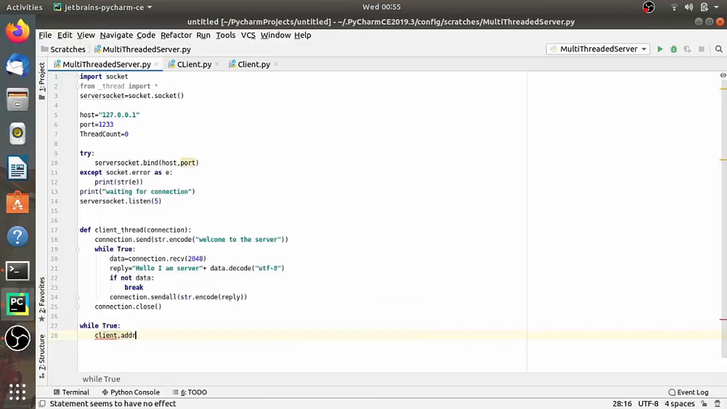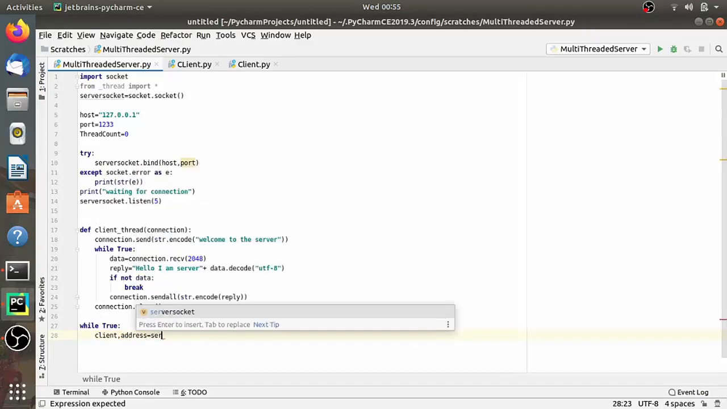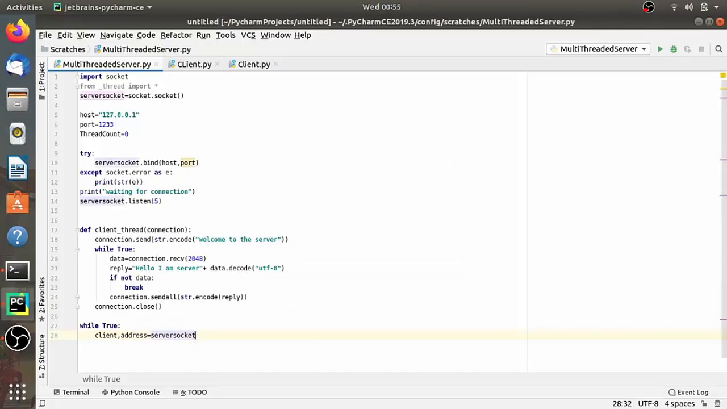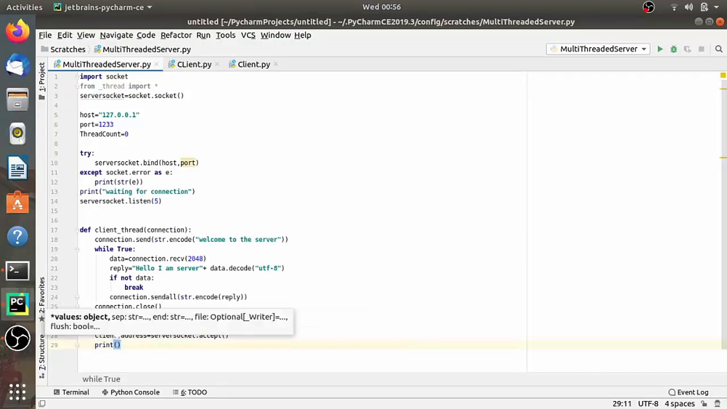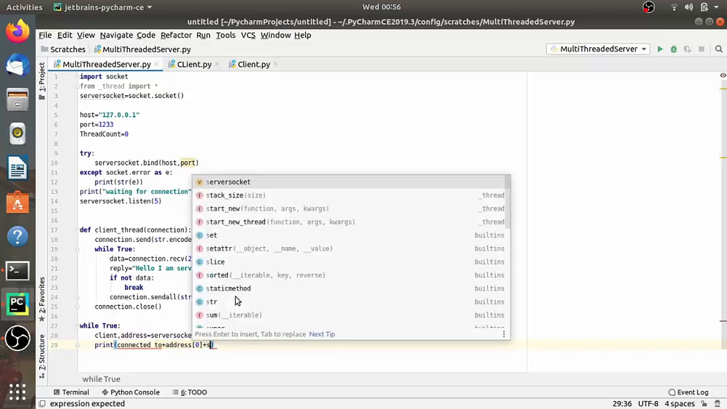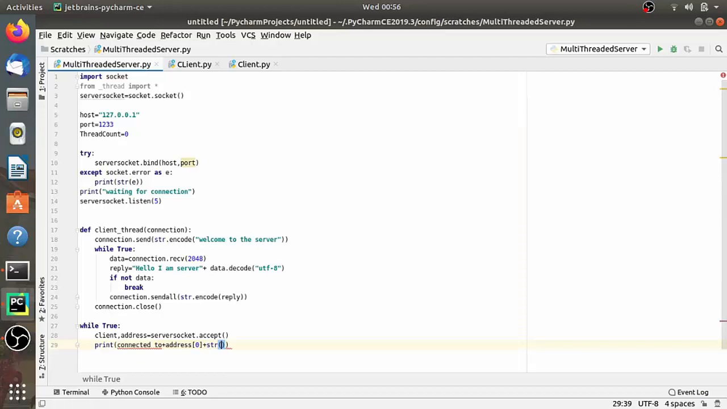Here I am accepting the connection. So client comma address, as we already know that the accept method returns two things, a client object and an address, and the address contains the IP address as well as the port number. So let's also print it out. So print connected to address 0, that is the IP address, and address 1, which is the port number. I have to convert it into a string, so str address 1.